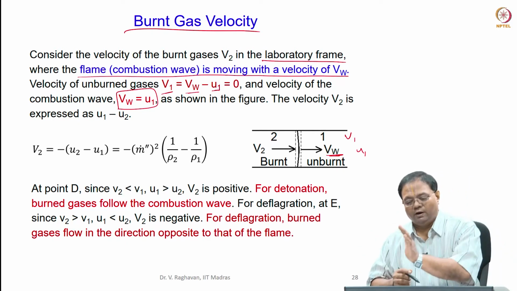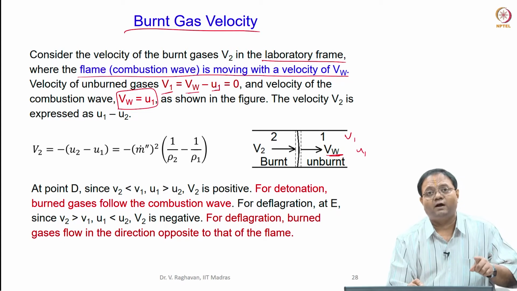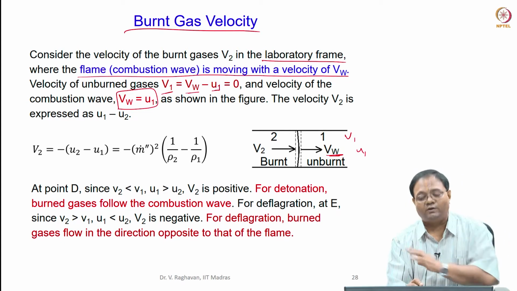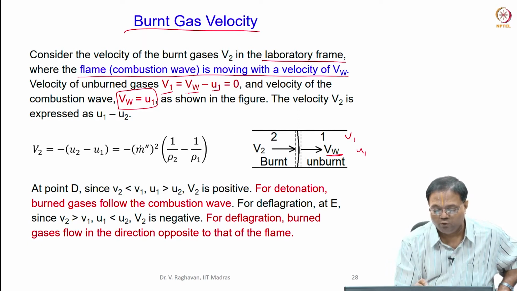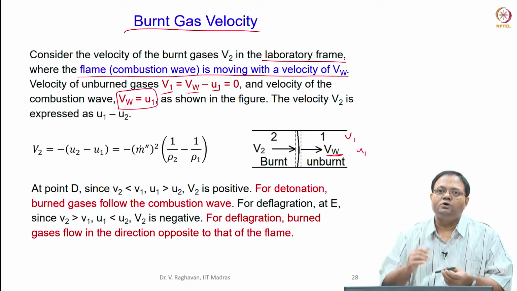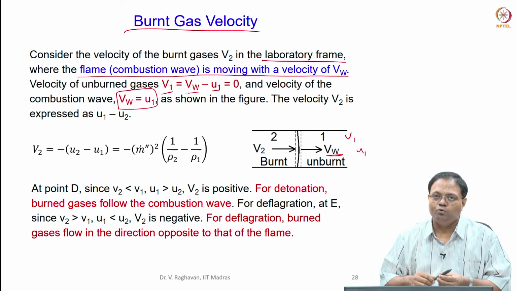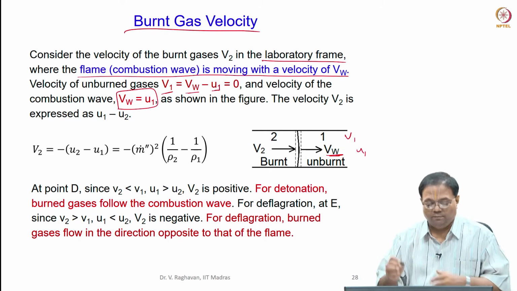Now, if the wave is propagating, the unburnt gas should be at rest. So, V1 is the velocity of unburnt gas, which should be at rest when the wave propagates over it. So, that is equal to 0. Now, VW equal to U1, that is known. So, either the unburnt gas should approach the wave at the velocity of U1, or the wave should propagate at the same velocity towards the unburnt gas.